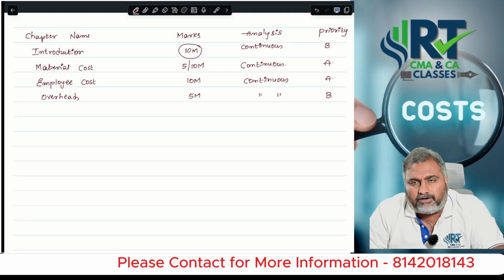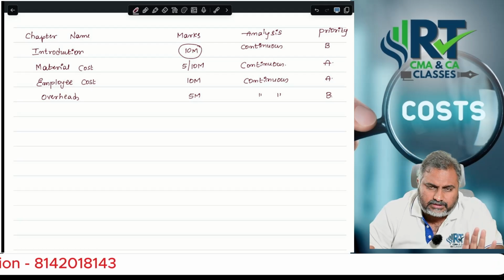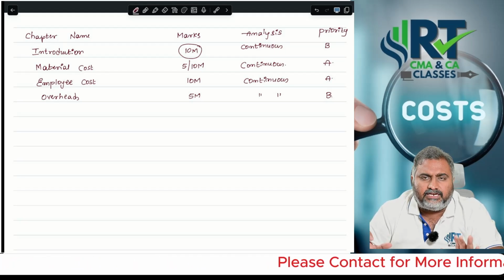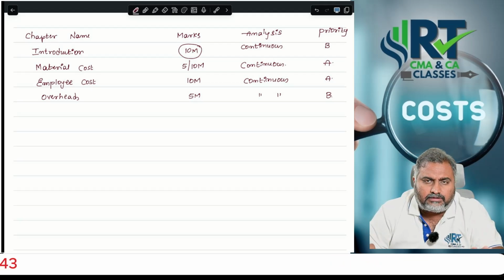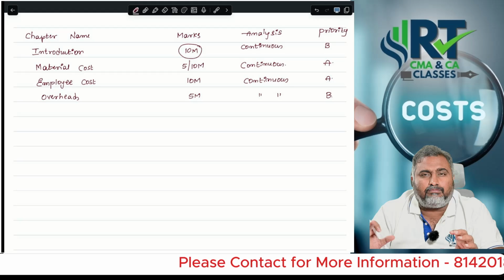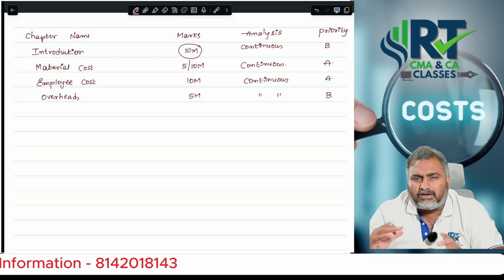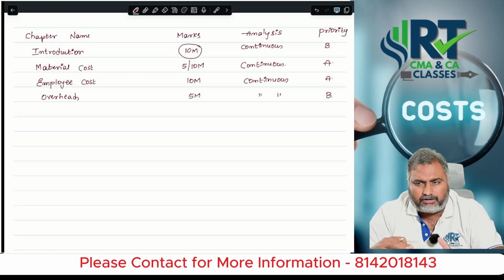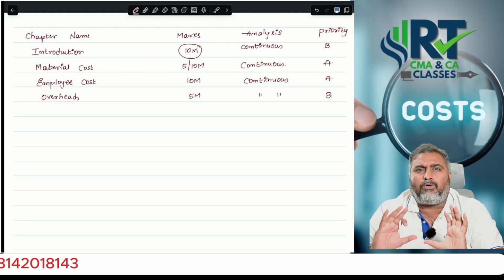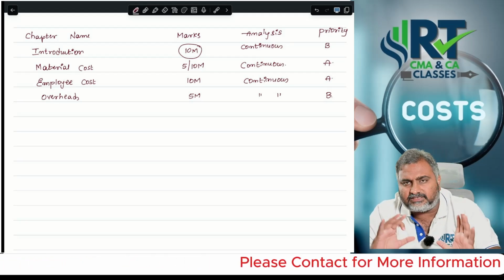Sir, under overheads, which chapter or concept do we need to focus on more? The first priority is under or over absorption and its accounting treatment. Theoretically important concepts, and problematic-wise also a very important concept. After that, give priority to machine hour calculations: before machinery setup, after machinery setup, running time, what is the rate per hour, only fixed standing charges, what is the rate per hour, what is the total machine hour rate. These range of calculations are the second priority.